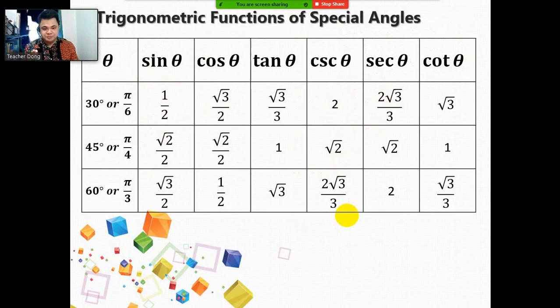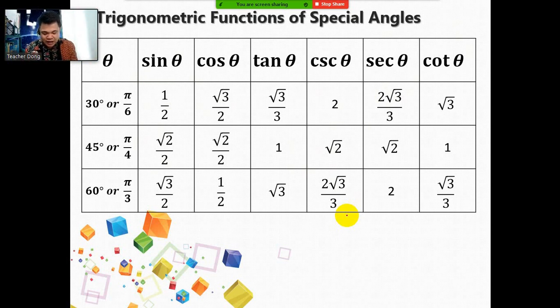Now let's proceed. Let's have the trigonometric functions of special angles. Before we go ahead with this, I would like you to be familiar with this table. When you say special angles, in our previous lessons we had the special triangles 45, 45, 90 and 30, 60, 90. It's the same with this one, as you can see the angles measure 30 degrees, 45 degrees, 60 degrees. We have already discussed them, and we will just be applying them here.